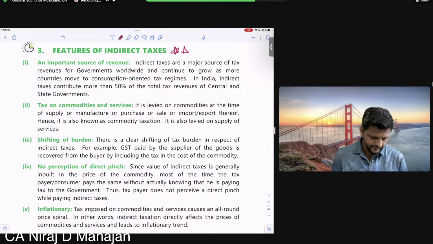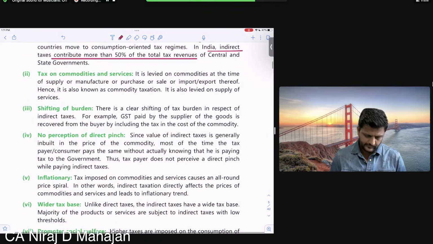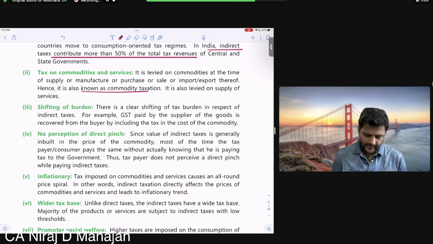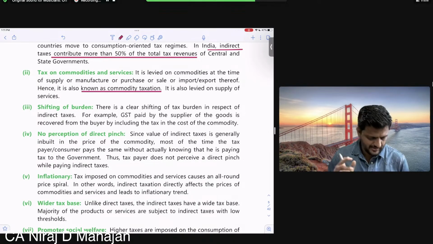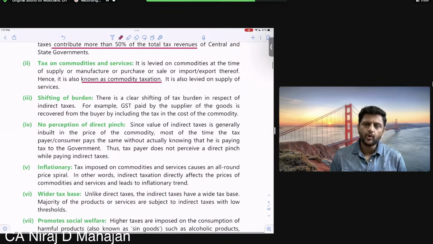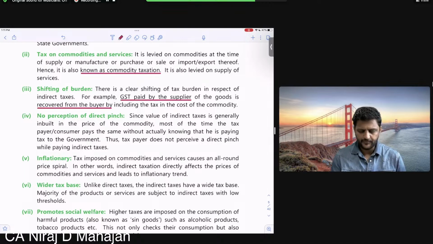Give it a star mark here. Check here. Indirect tax almost gives half or more than half of the total tax revenue collected by the governments. It is also called commodity taxation. It is also levied on supply of, levy means charge, supply of goods as well as services. Shifting of burden means what? GST paid by the supplier of the goods is recovered from the buyer by including it in the cost of the commodity.